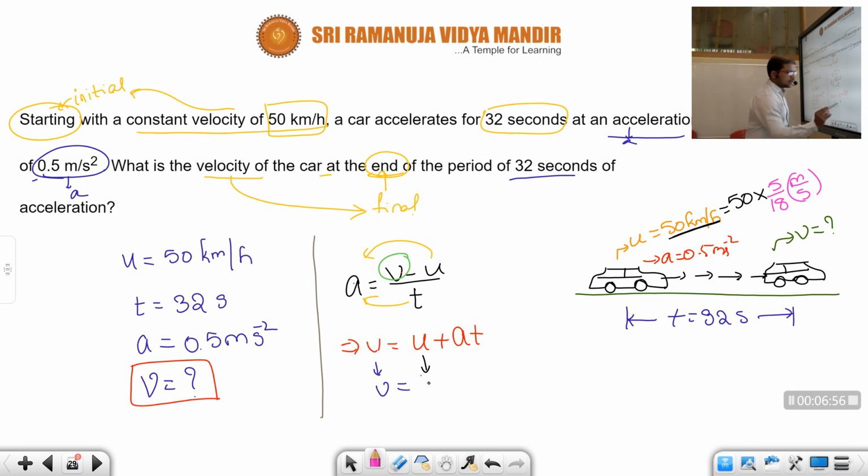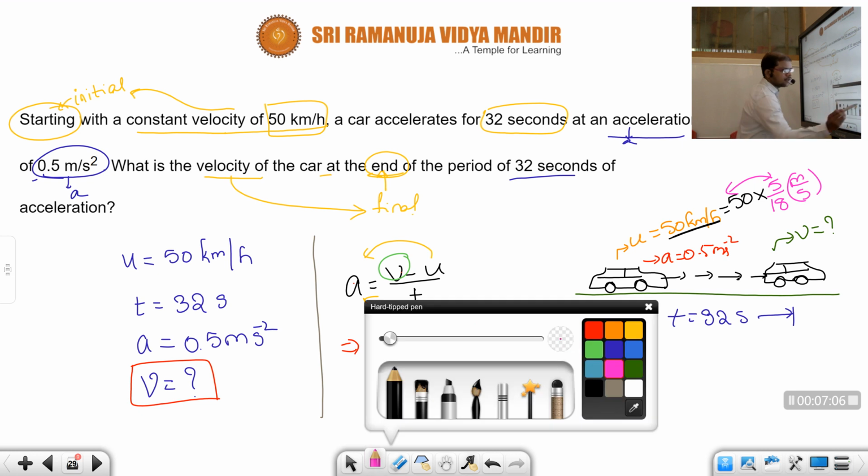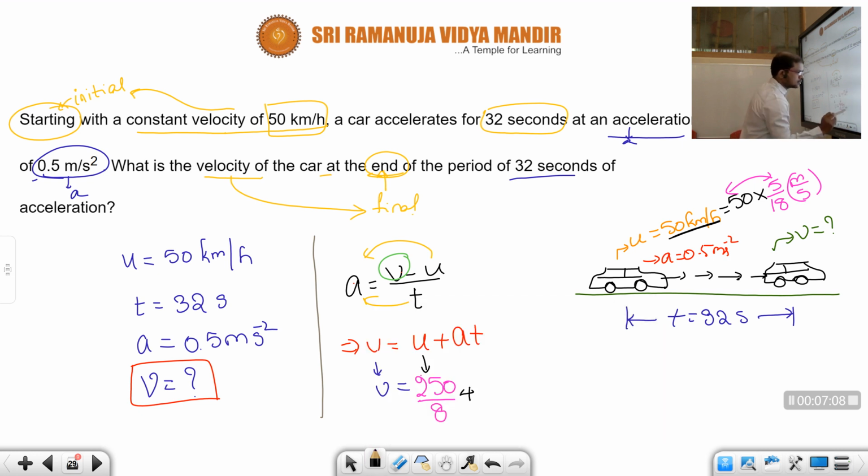So 5 by 18. What did we get? 50 into 5 is 250, by 18. Plus, what is the a value? 0.5. And what is the t value? 32 seconds.